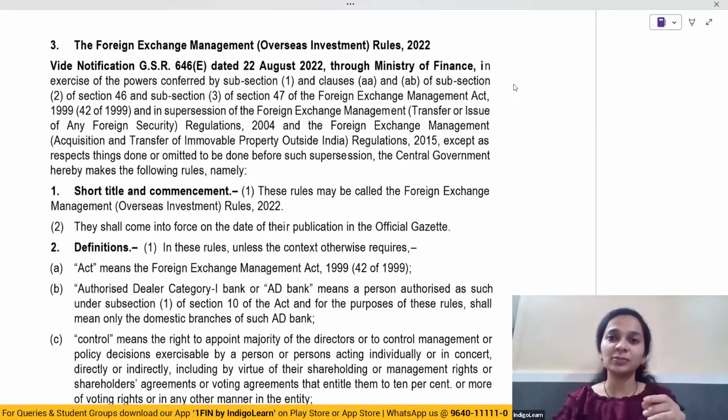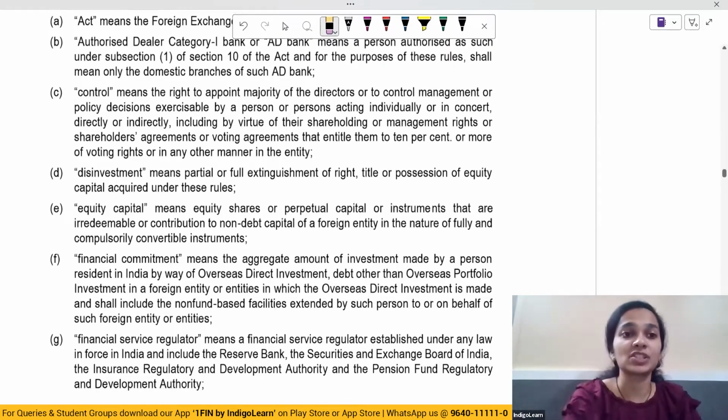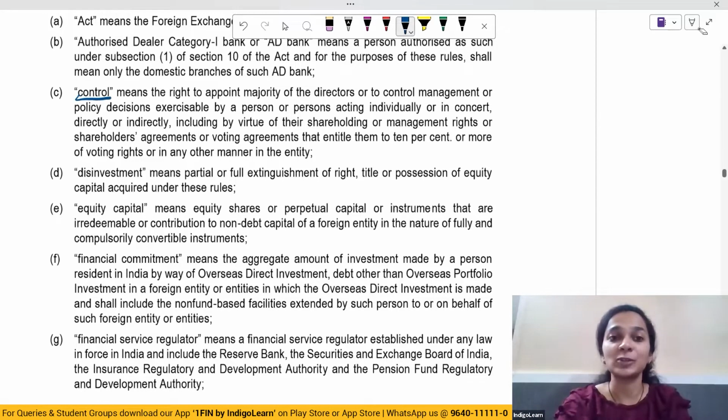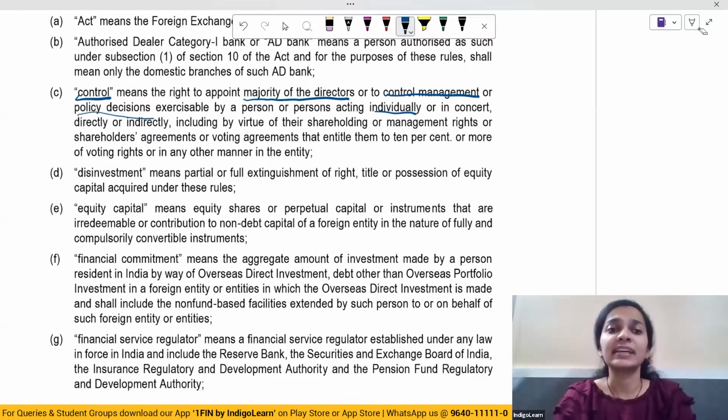Let's first look at a few important definitions and then we'll go to the rules and regulations. So the first important definition here which comes up is the meaning of the term control. So control means right to appoint majority of the directors or to control management, or policy decisions exercisable by a person or persons who is acting either individually or in concert directly or indirectly.